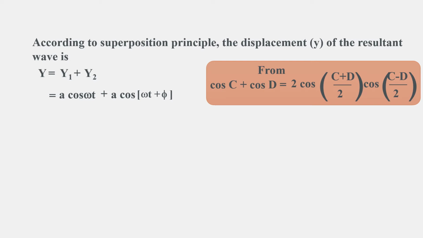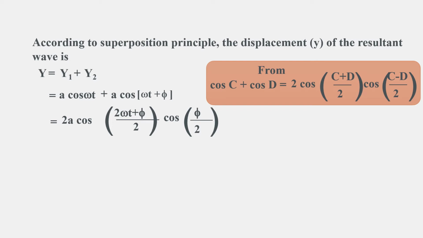Using the identity cos C plus cos D equals 2 cos of (C plus D) by 2 into cos of (C minus D) by 2, with a taken outside, cos omega t is taken as cos C and cos of omega t plus phi is taken as cos D. Adding gives 2 omega t plus phi divided by 2, and for C minus D we take omega t minus omega t plus phi.